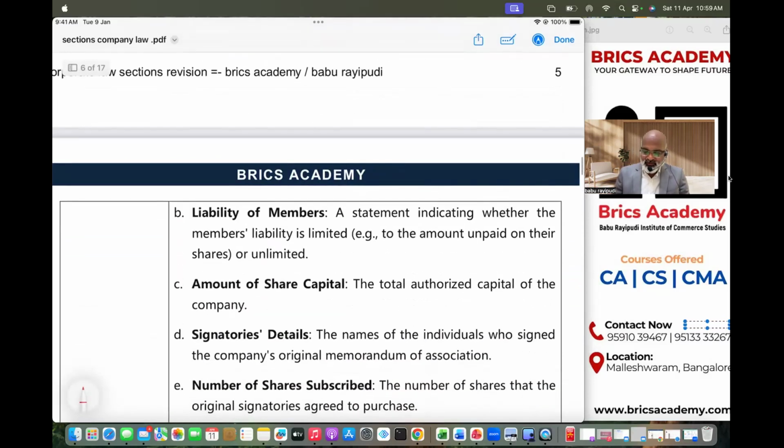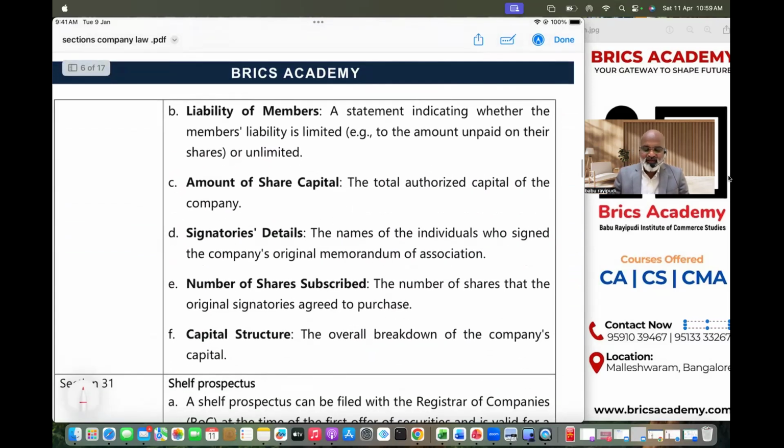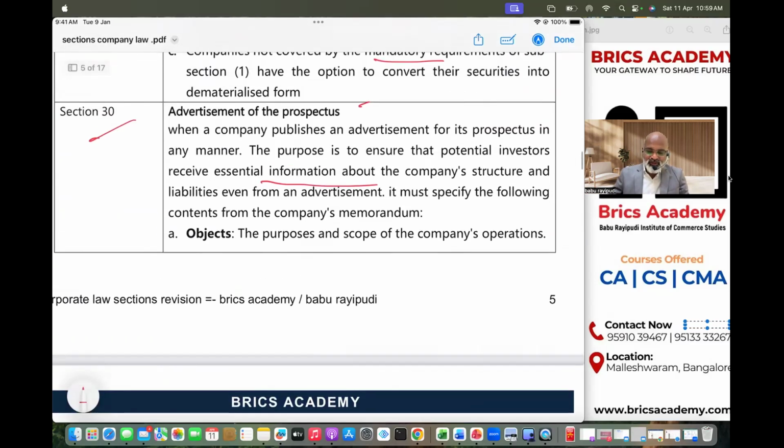You will give the liability of the members. You will give the amount of share capital. You will also mention the signatories and details of the memorandum of association. You will also mention the total capital structure, how much is raised in the form of equity, how much in the form of debt, how much in the form of preference shares, and so on and so forth. These things have to be mentioned when it comes to Section 30 advertisement.